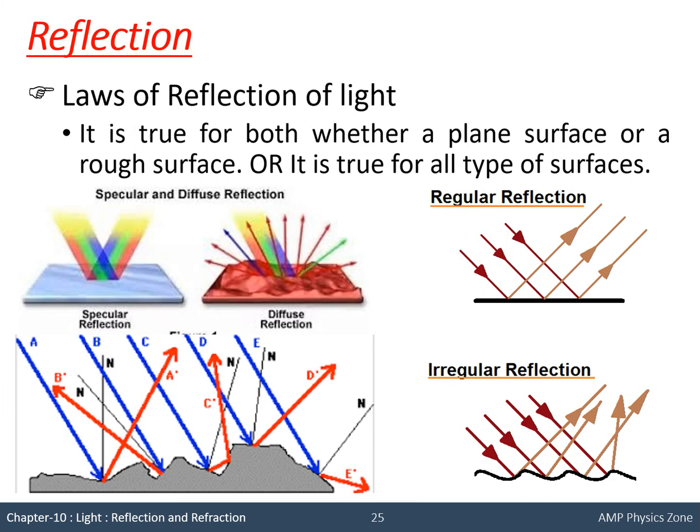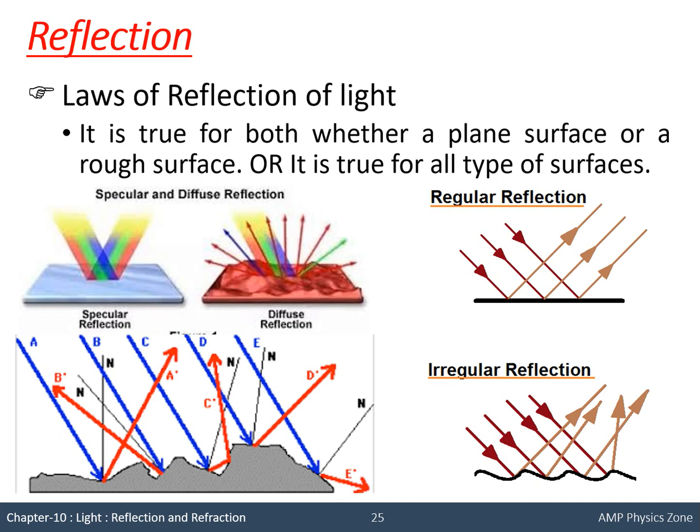Now in this diagram we draw the normal at the point of incidence. This we have to remember. That is why the law of reflection holds true: in each and every case you can see the normal drawn. In the diagram at the left corner below, the blue line is the incident ray, the black line is the normal at the point of incidence, and red is the reflected ray.